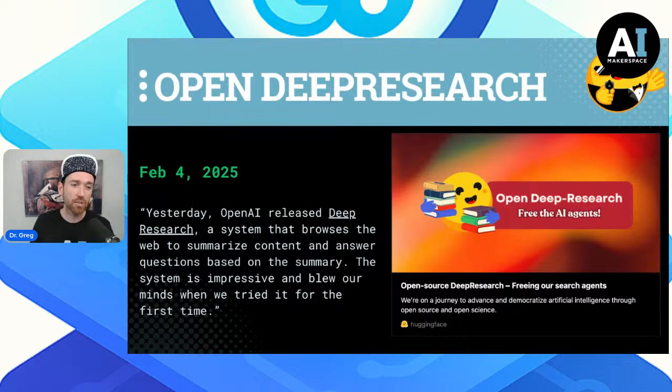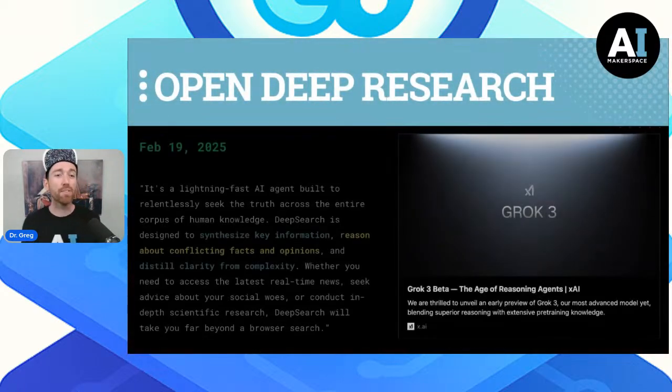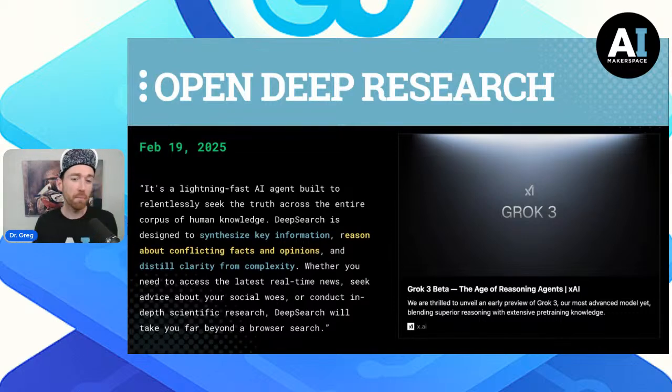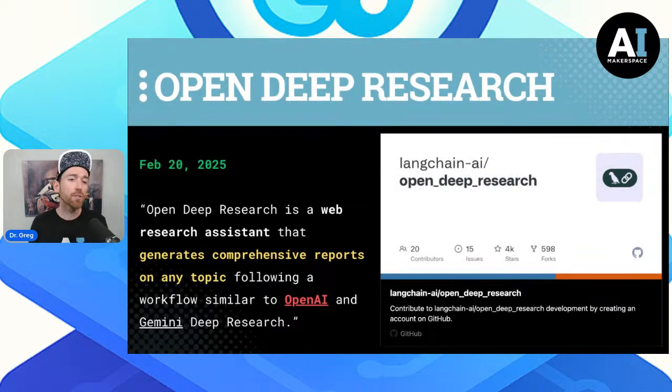Open Deep Research, February 4th. We saw Perplexity come out with their deep research, February 14th. We saw Grok come out with their deep search, February 19th. And of course, we saw more and more open source stuff happening shortly thereafter, including LangChain's Open Deep Research, which is something that we teach in all of our cohorts at a much more detailed level.